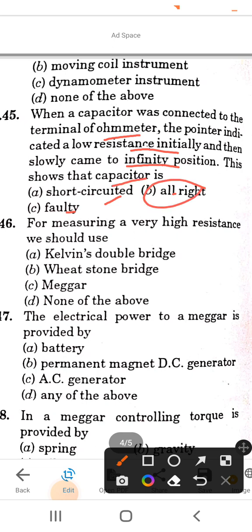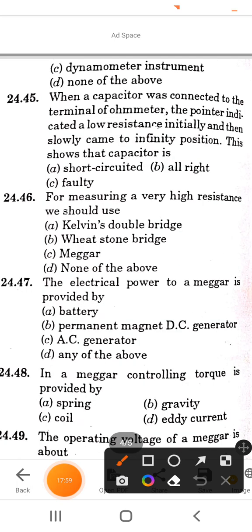Next question is, for measuring a very high resistance, we should use: option A is Kelvin double bridge, Wheatstone bridge, Megger, none of above. So the correct answer is option C, Megger. For measuring a very high resistance, we should use Megger.